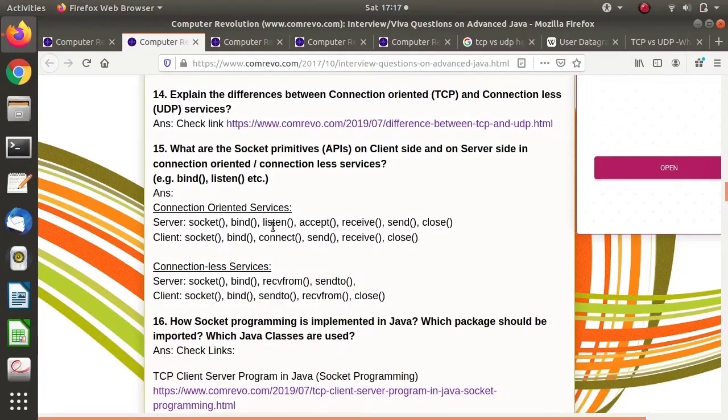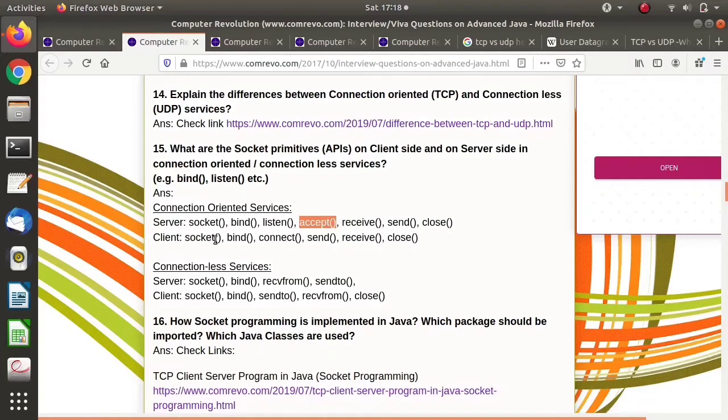Here you can see, on the server, the listen function is called, which takes the server to listening mode, where the server keeps waiting for requests from the client. After that, the client calls the connect function, which sends a request to the server for connection. Then the server accepts it. This is called a three-way handshake, and by that a connection is established between server and client, or sender and receiver.